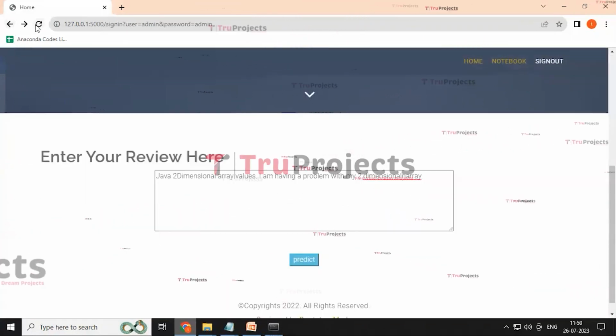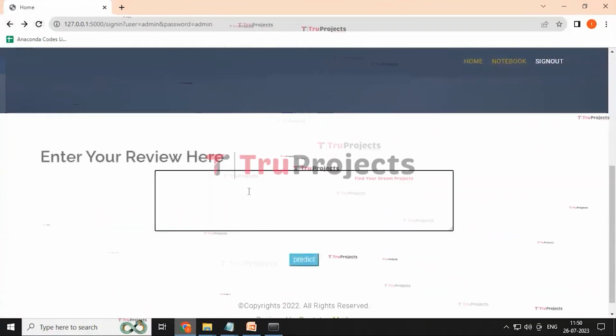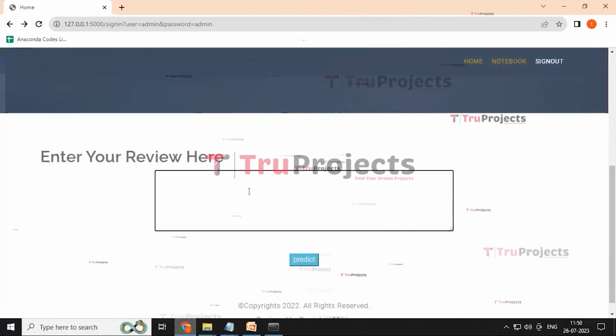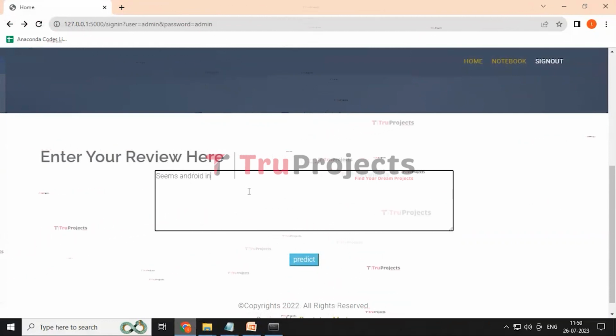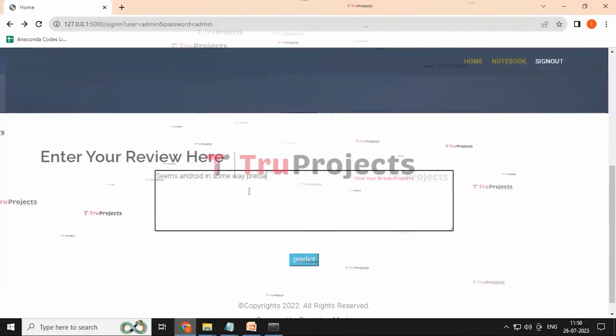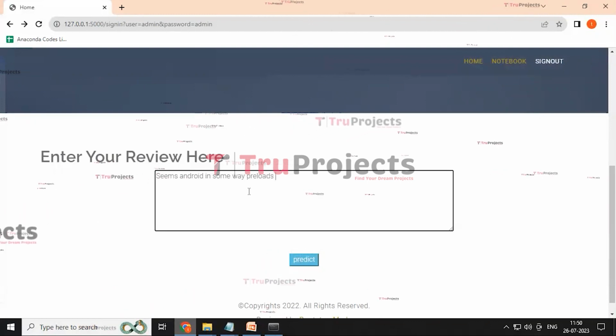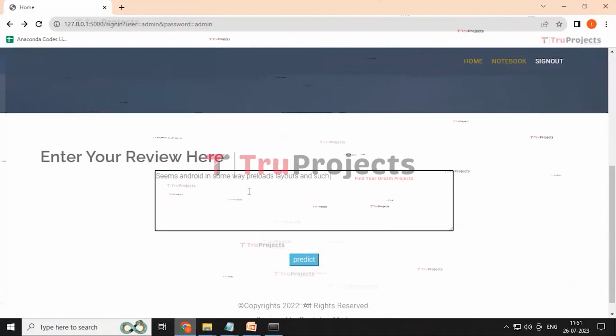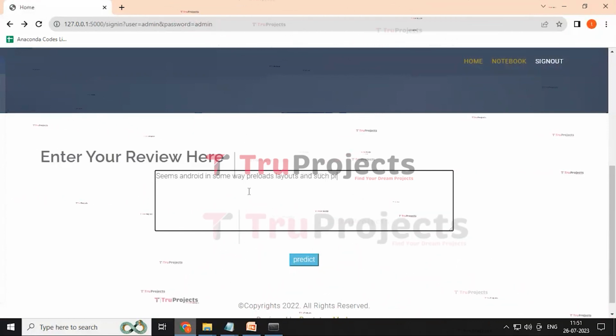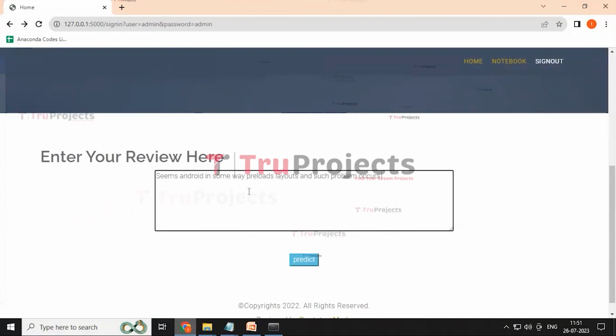And by clicking on the refresh button, here we can enter another question: seems Android in some way preloads layouts and such problem occurs sometimes.